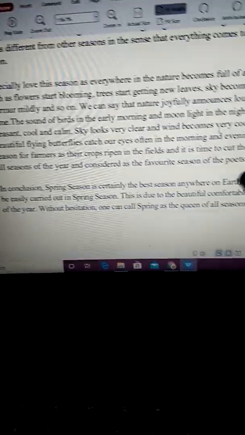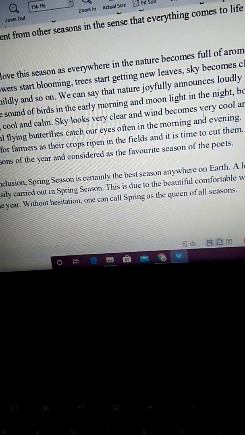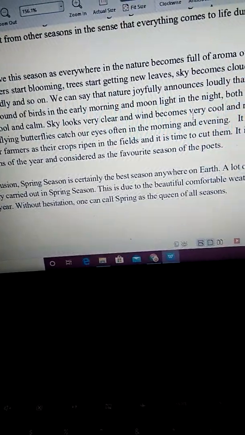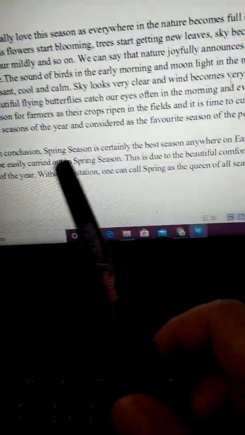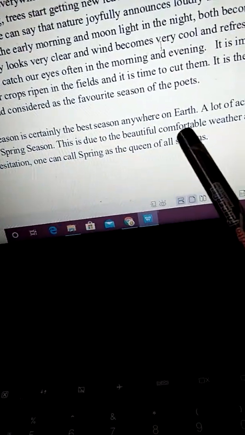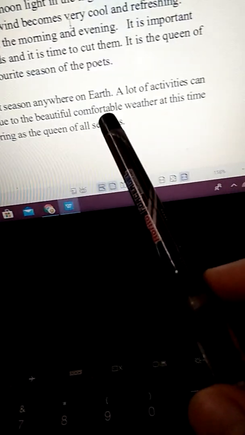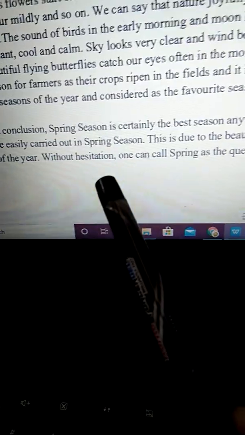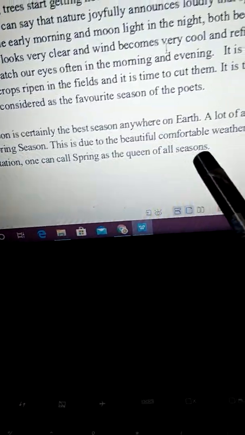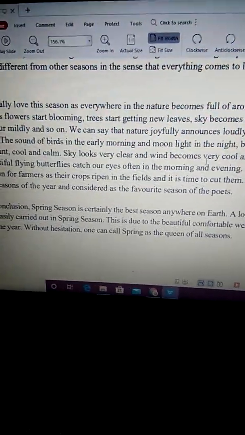Finally, we come to a conclusion. Conclusion means summarizing whatever we have mentioned in the essay. In conclusion, spring season is certainly the best season anywhere on earth. A lot of activities can be easily carried out in spring season. This is due to the beautiful, comfortable weather at this time of the year. Without hesitation, one can call spring the queen of all seasons. So in this way, we can conclude the essay.